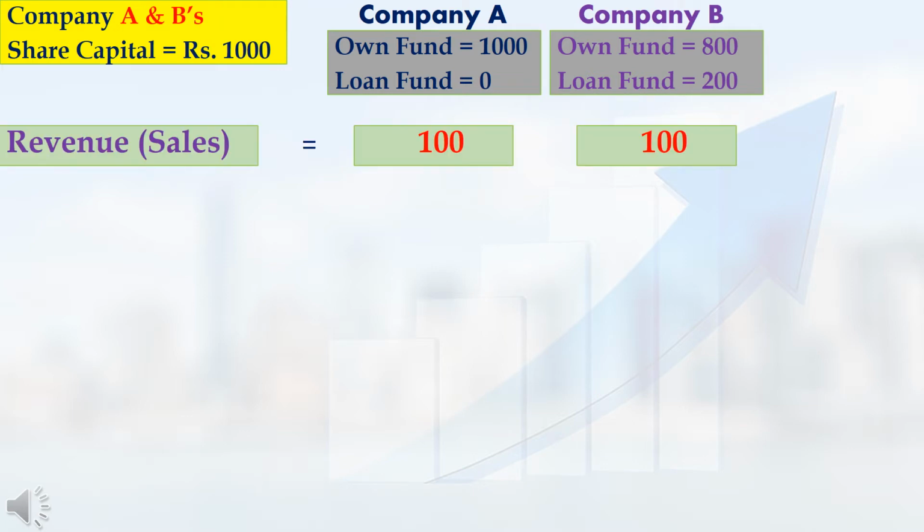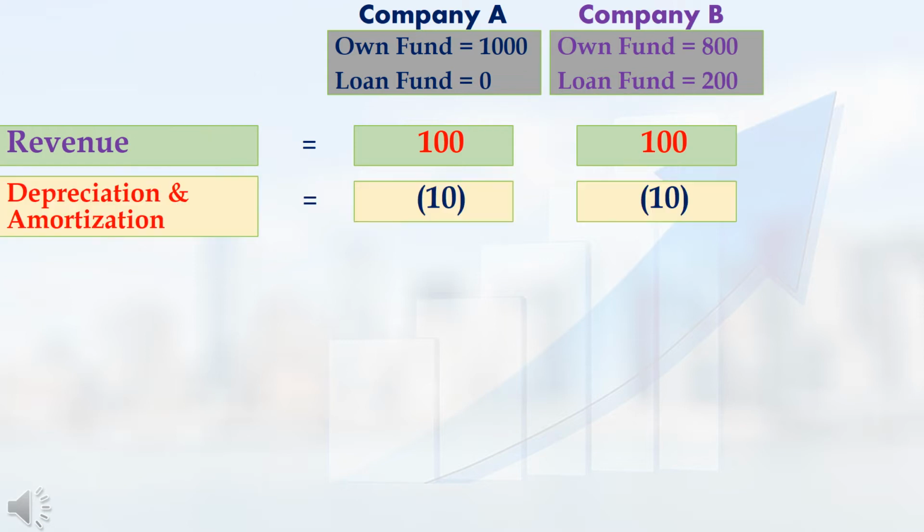Next, let me assume that in this financial year, both company A and company B had done equal sales. For example, both had done sales of 100 rupees. That means both the companies' revenue is 100 rupees. Both had made equal investment, so both the companies' buildings, machineries, equipments, all these non-current assets value will be the same. So both the companies' depreciation and amortization value also will be the same. For example, let me assume that company A and company B's depreciation and amortization value was 10 rupees.